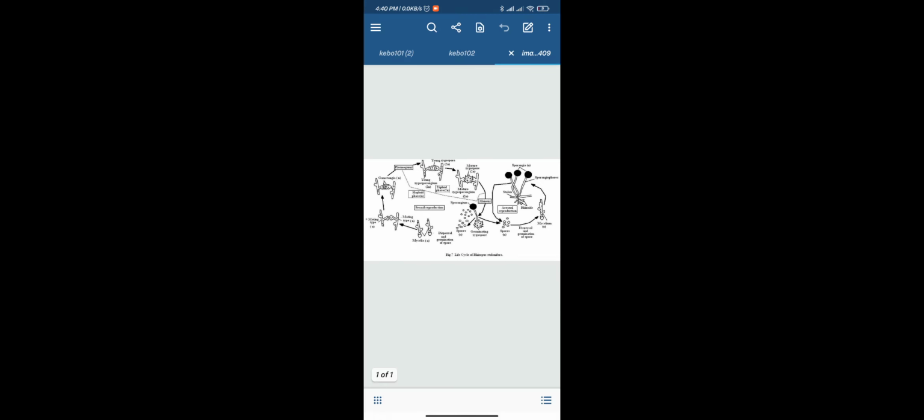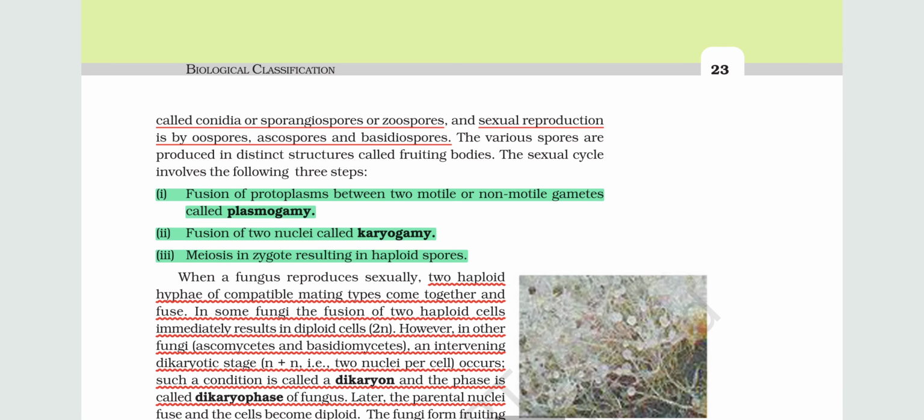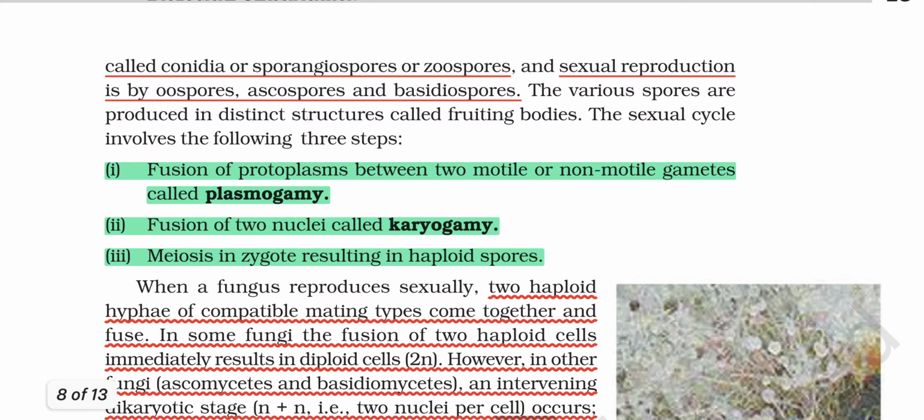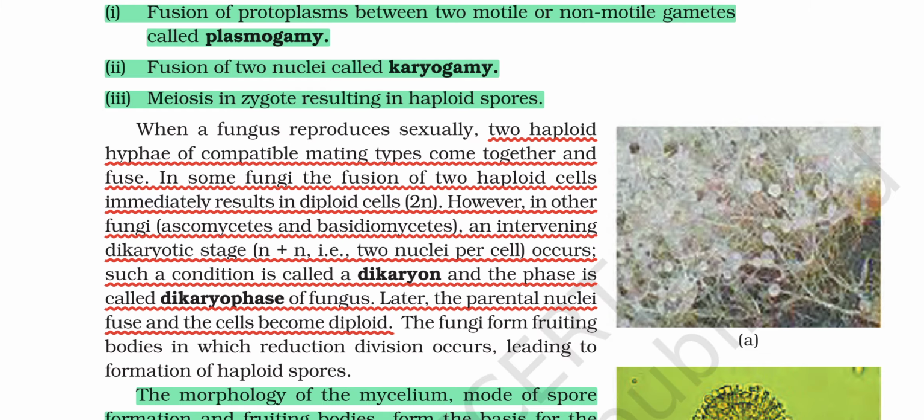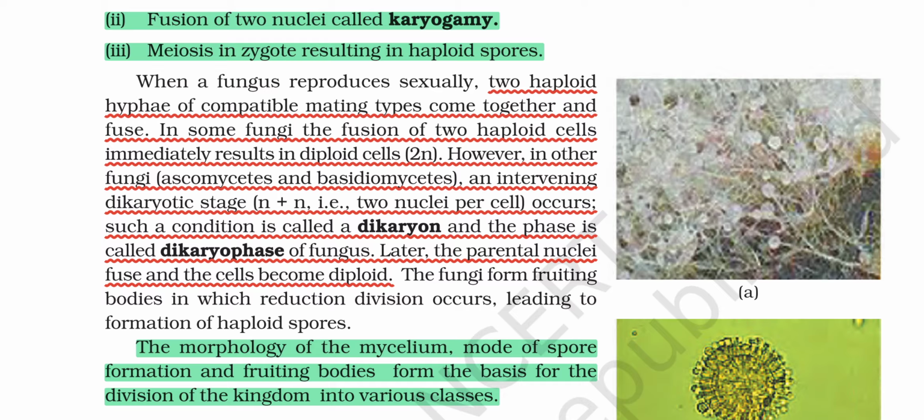Now, coming to our topic. This was the process of reproduction, in three steps: first plasmogamy, karyogamy, and then meiosis in the zygote resulting in haploid spores. Then, when a fungus reproduces sexually, two haploid hyphae of compatible mating types come together and fuse.